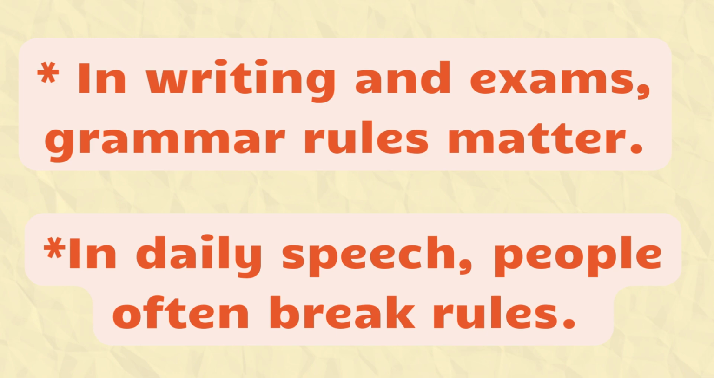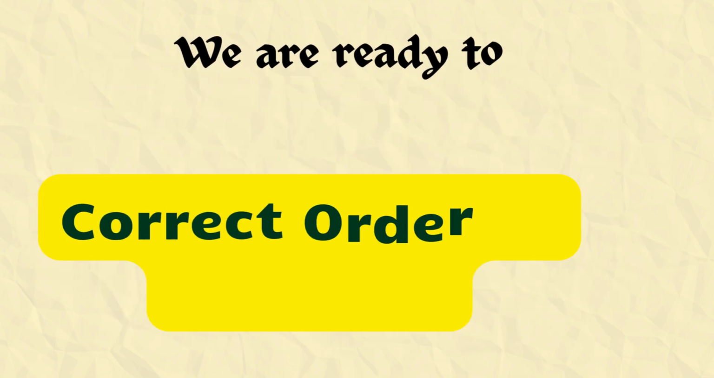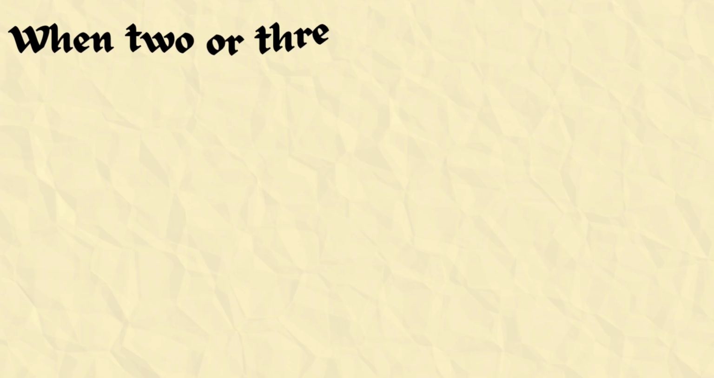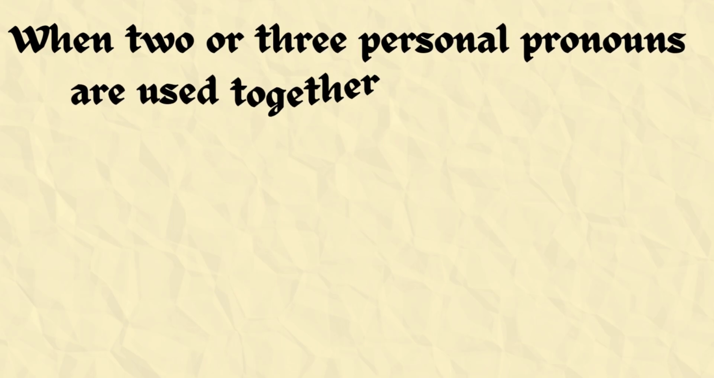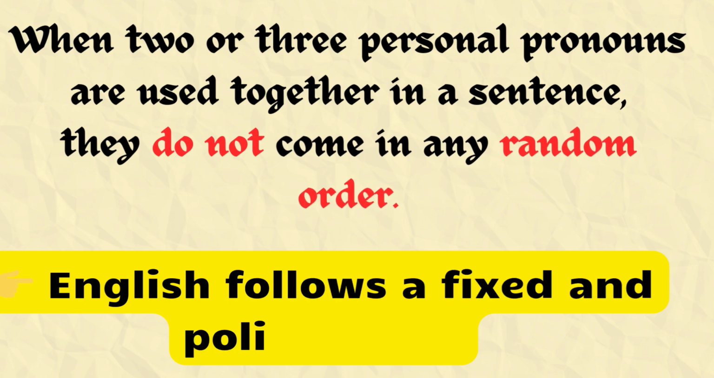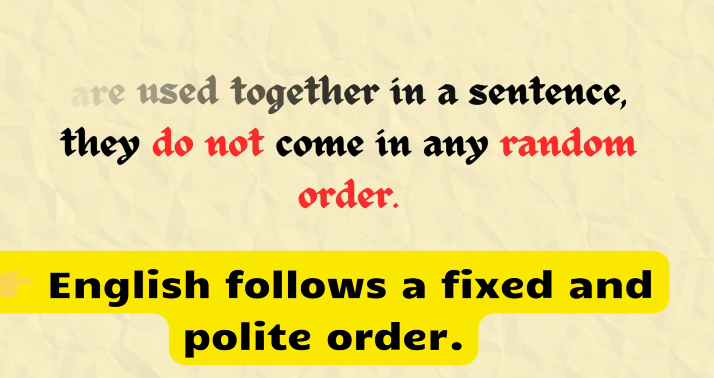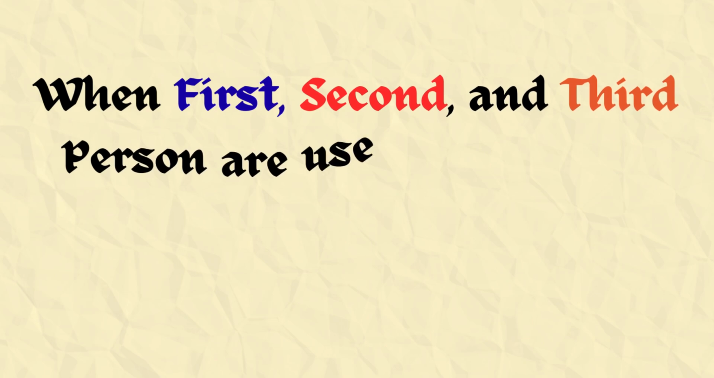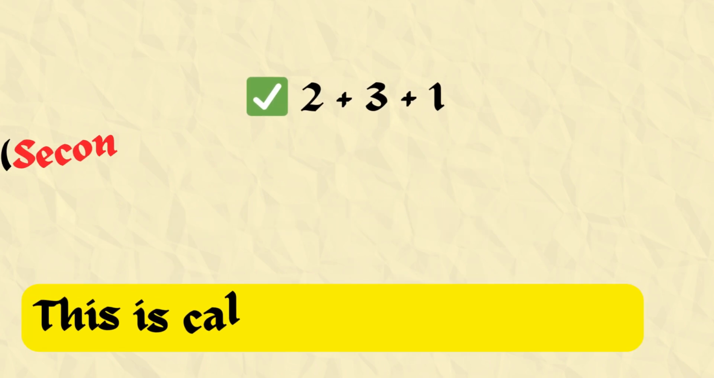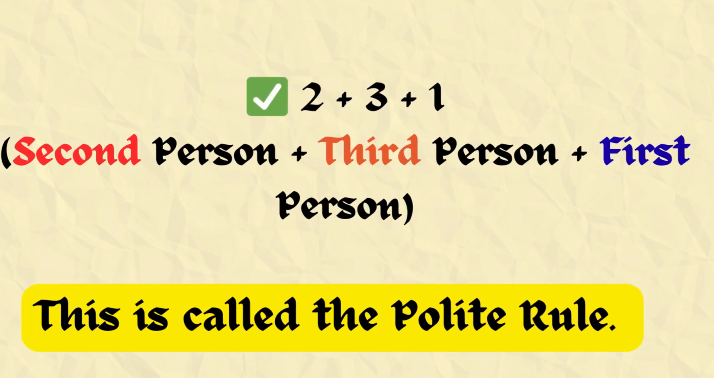Now that the basic rule is clear, we are ready to understand the correct order of pronouns. When two or three personal pronouns are used together in a sentence, they do not come in a random order. English follows a fixed and polite order. When first person, second person, and third person are used together, the correct order is second person, third person, and then first person. This rule is also called the polite rule.